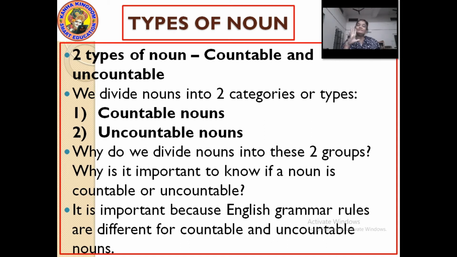In simple words, we can divide nouns into two categories. Which are those two categories? Countable nouns and uncountable nouns. You can divide these nouns into two categories, countable noun and uncountable noun.